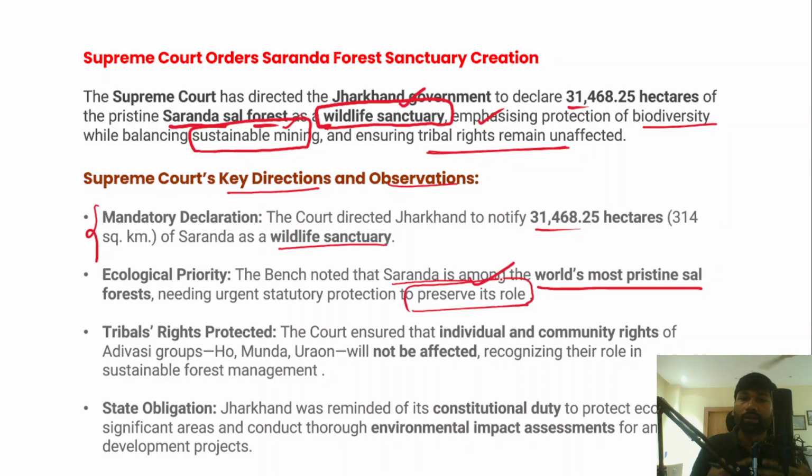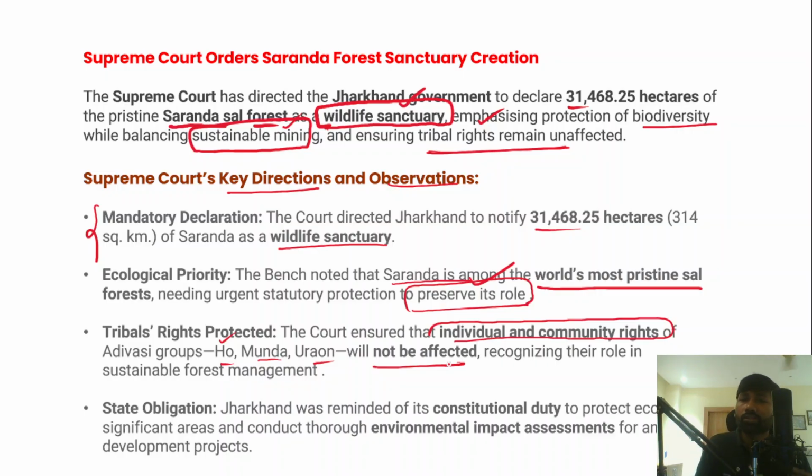However, there are a number of tribal communities who are living in this Saranda sal forest, such as the Hos, Munda and Oraon tribal communities, right? So therefore the court ensured that individual and community rights of Adivasi groups such as Ho, Munda and Oraon should not be affected, and it is also very important to recognize their role in management of the community resources, the forest resources, and protection and conservation of biodiversity and environment.